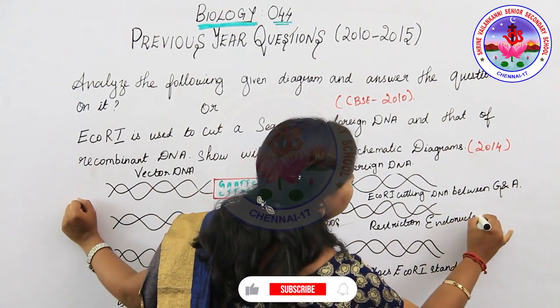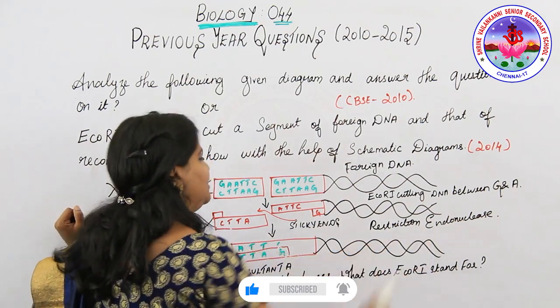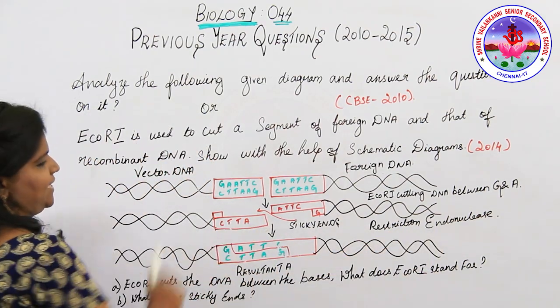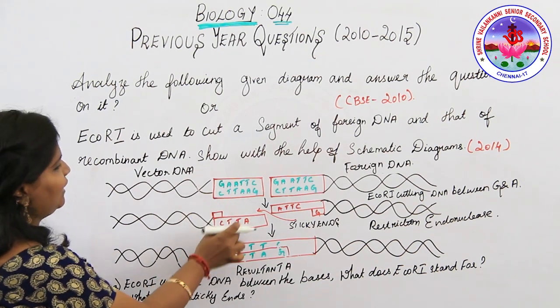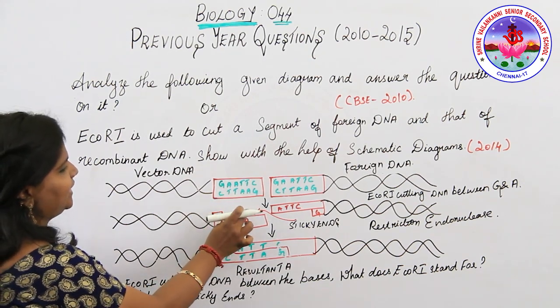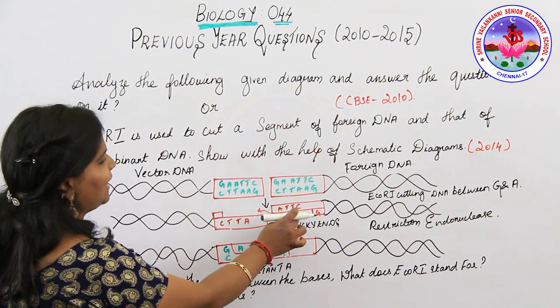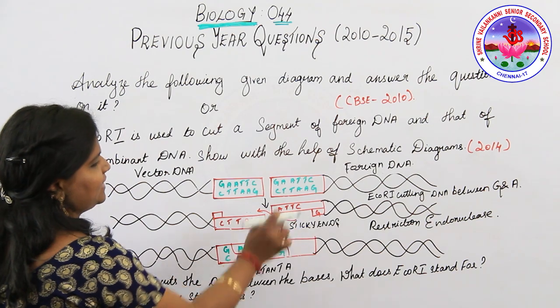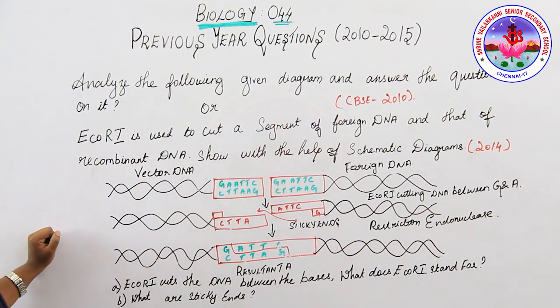Good. So with the help of this enzyme, restriction endonuclease, we are going to cut the DNA. So here we were cutting this end. In the vector DNA, we cut AATTC. Here on the foreign DNA, we cut them at the base pair CTTAA. Okay, so these are the parts where we are going to cut it.